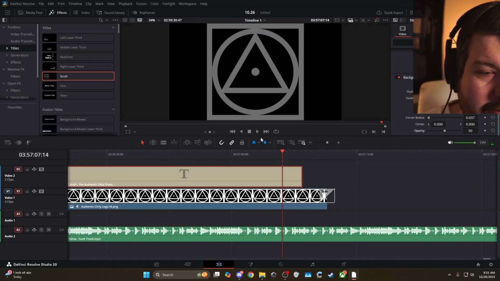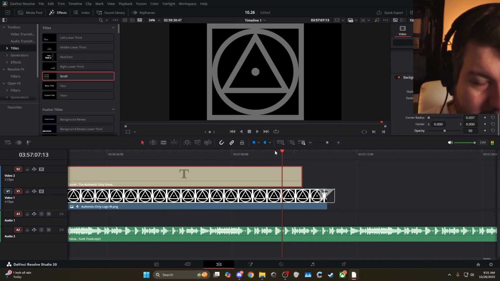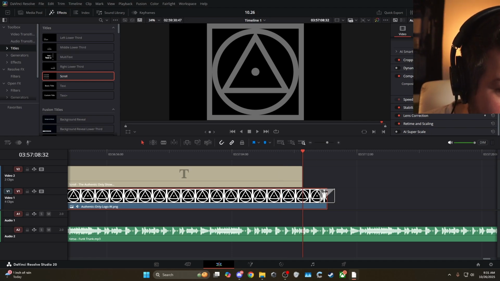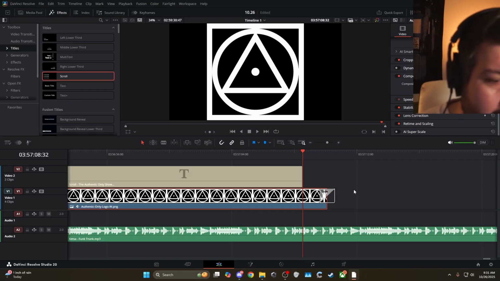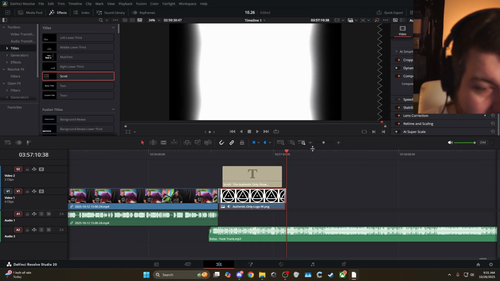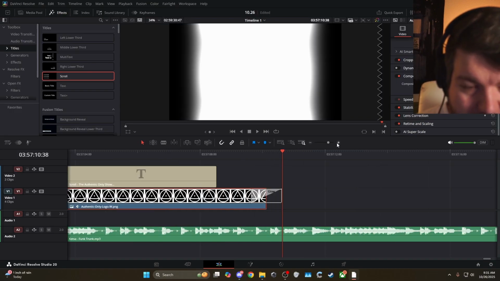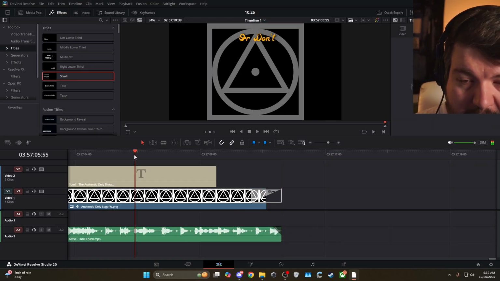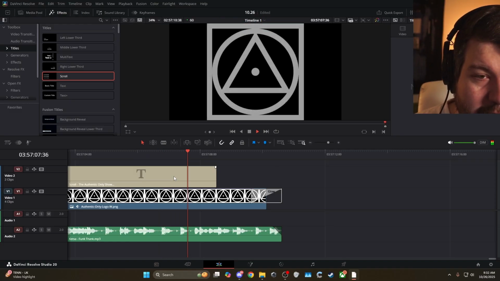Excellent. And that should pretty much work. So from this point, right when it leaves frame, let's go back to this. We'll add another keyframe, and then when it gets to here, it'll be back to 100 opacity. And then we'll cut the song off right as this glow transition. Boom. And we'll even do a little fade out. And let's just see how that looks.